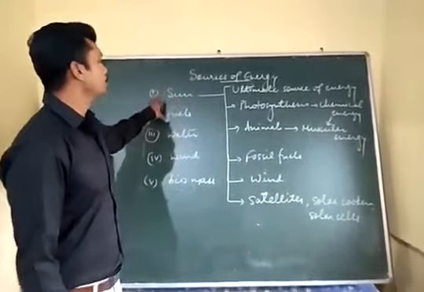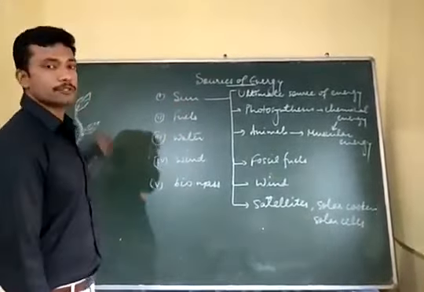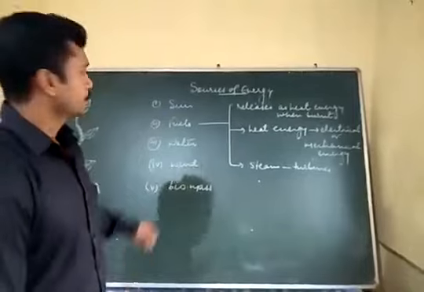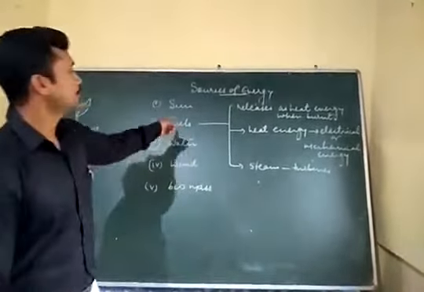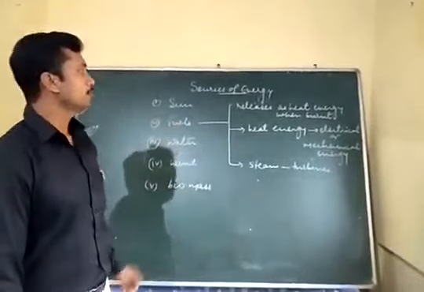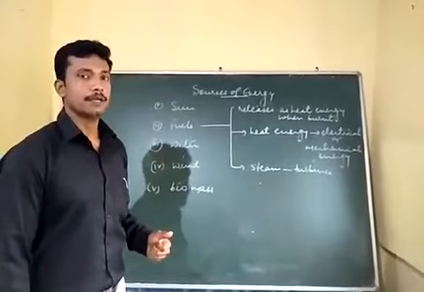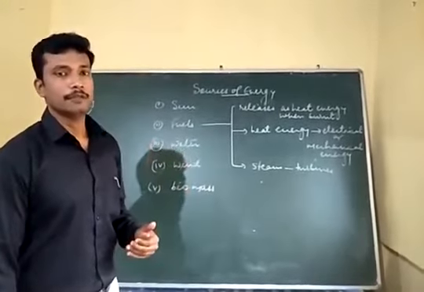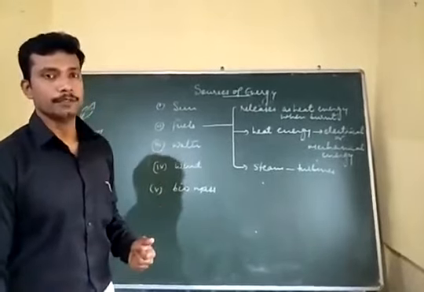Let us now move to the second source, which is the energy obtained from fuels. Fuels, as you know, are very important to us nowadays, and in every field we use fuels in different forms to obtain energy from it.